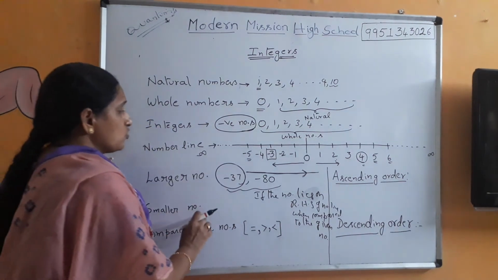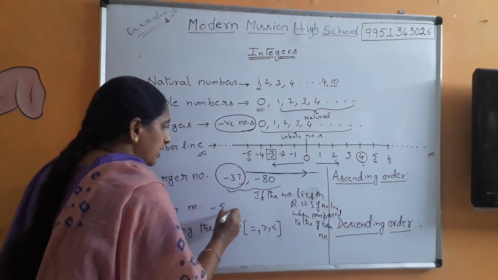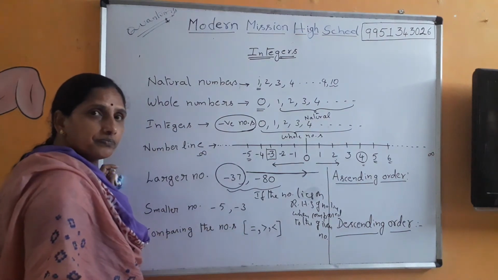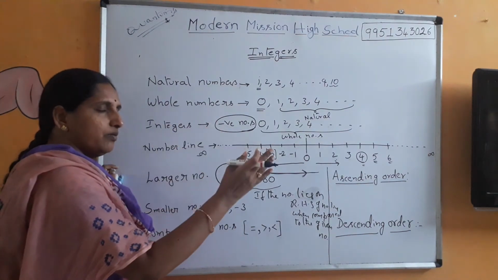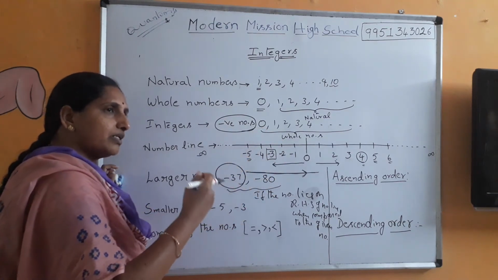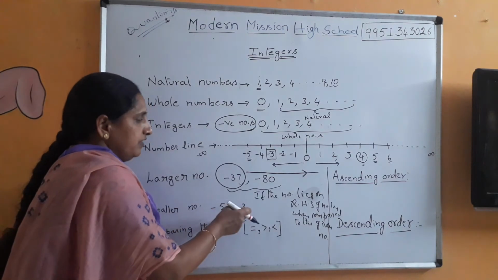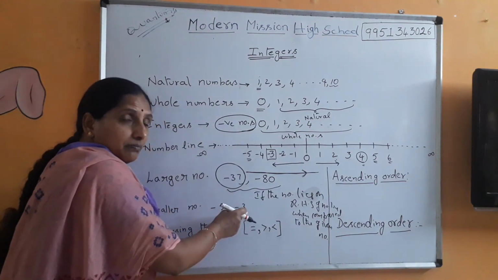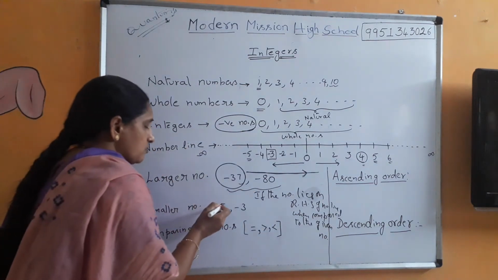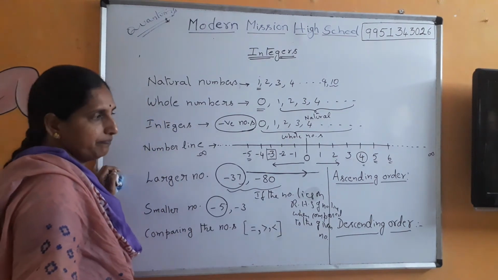So when it comes to the smaller number, it is the same thing. Suppose I take minus 5 and minus 3. Imagine a number line in your mind starting from 0, minus 1, minus 2, minus 3, minus 4, minus 5. On the extreme left you have minus 5, and to the right you have minus 3. Which is the smaller one? The one on the left hand side is smaller. This is smaller.